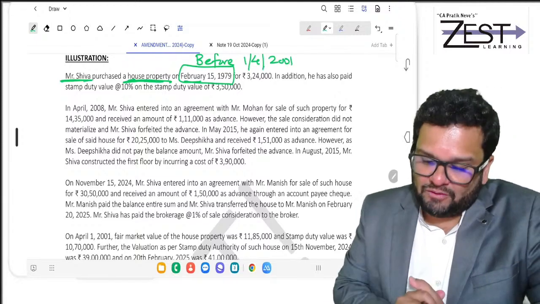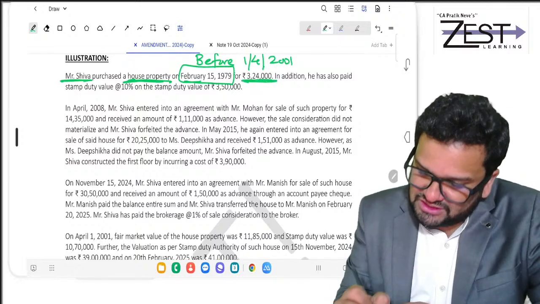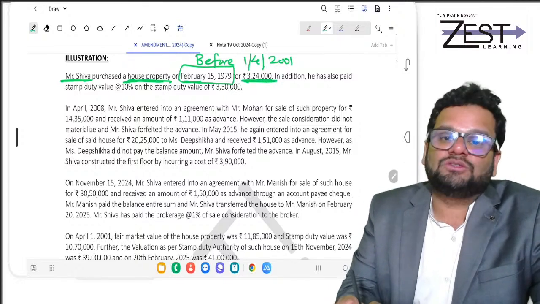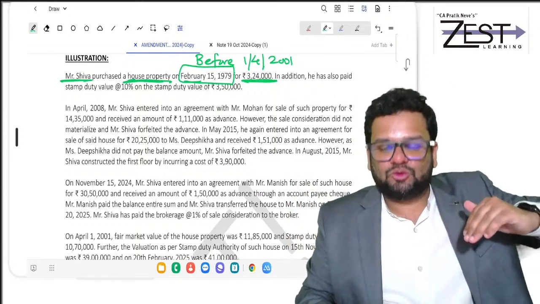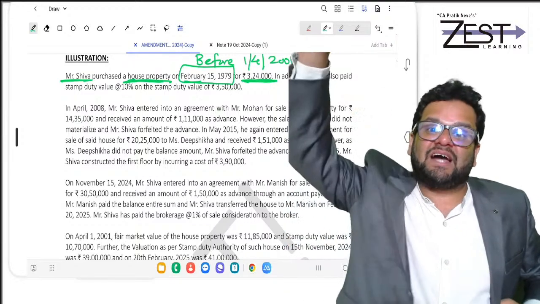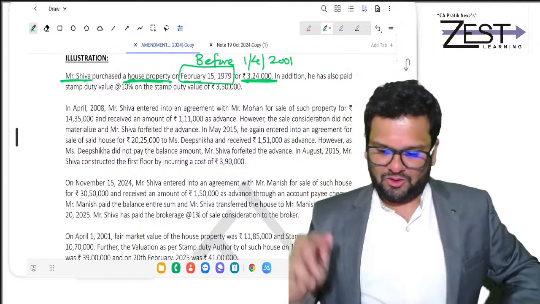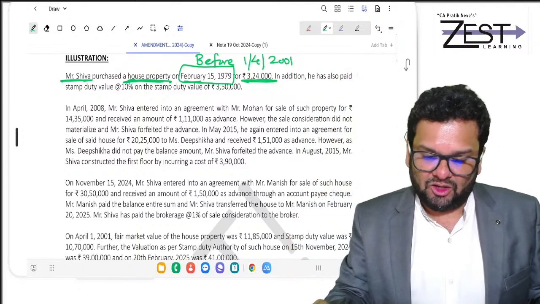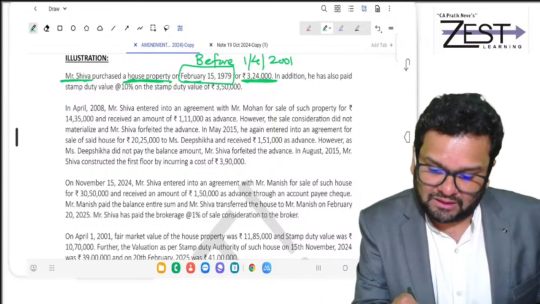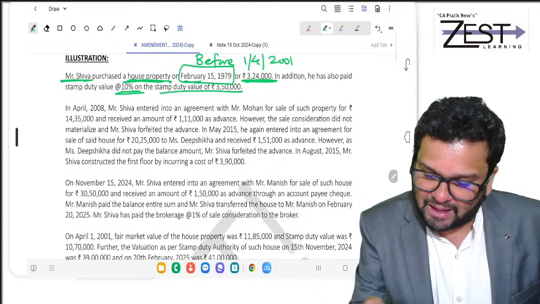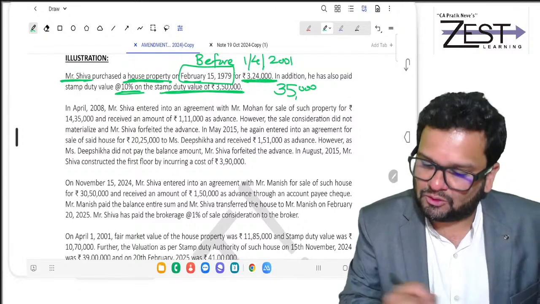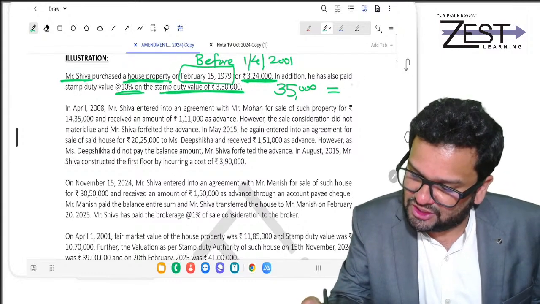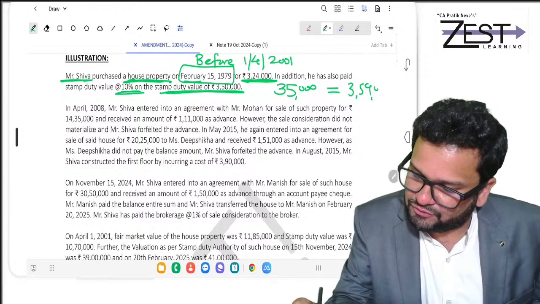So what COA will you take? Original COA 324 or FMV as on 1/4/2001, whichever is higher. In addition, he also paid stamp duty at 10% of stamp duty value. So in short, stamp duty paid is 35,000. So original COA becomes 3,59,000.